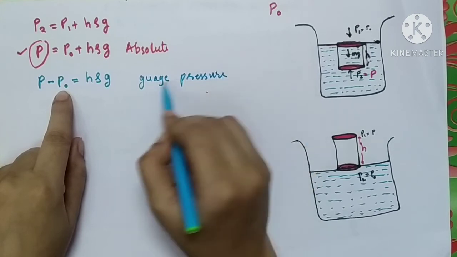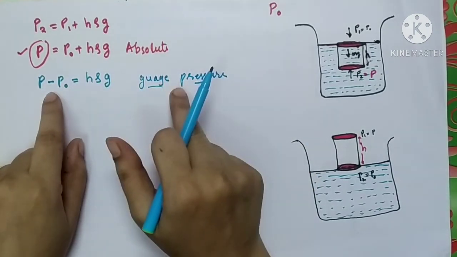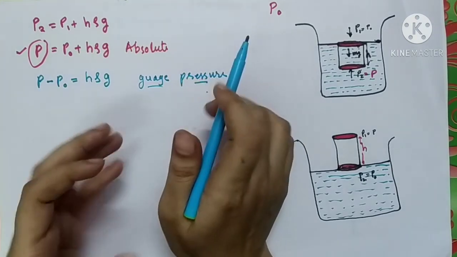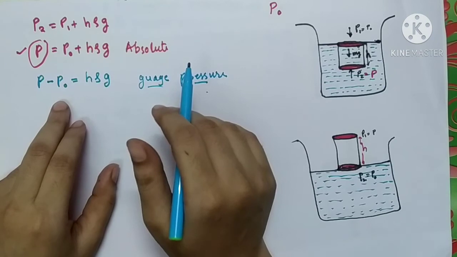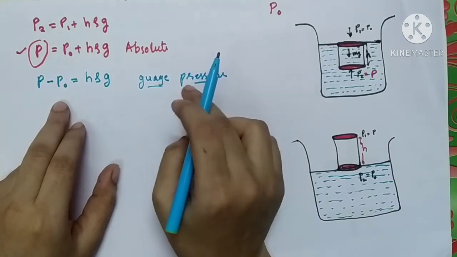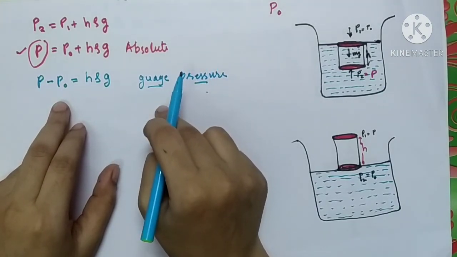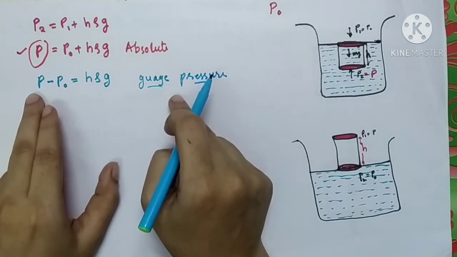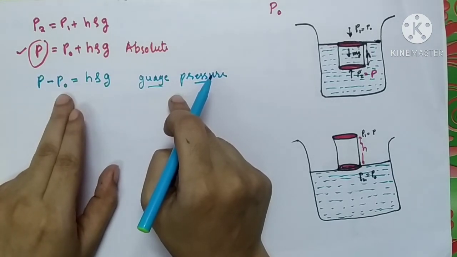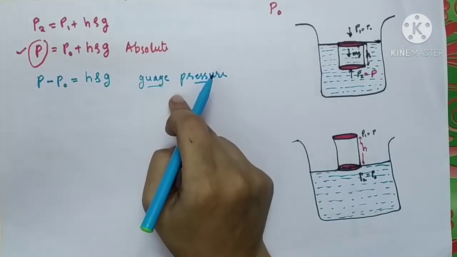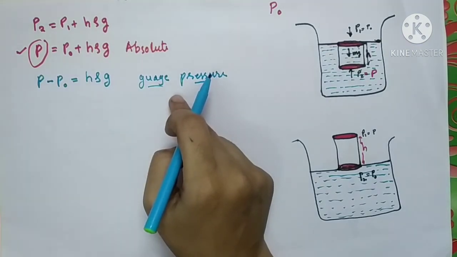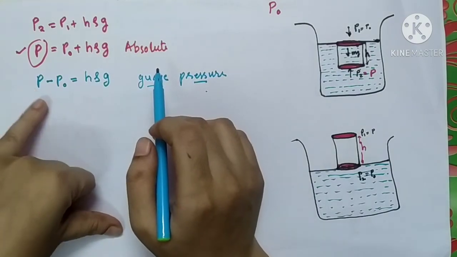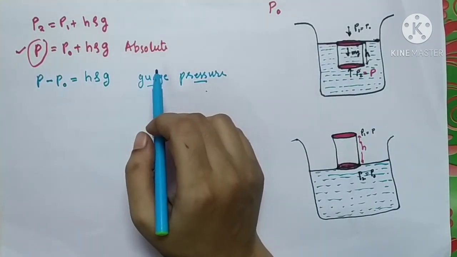And our pressure gauge always measures this amount of pressure. When you subtract the atmospheric pressure, you get the gauge pressure, and the gauge pressure device that we are using will let you know the gauge pressure, which is the difference between absolute pressure and atmospheric pressure.